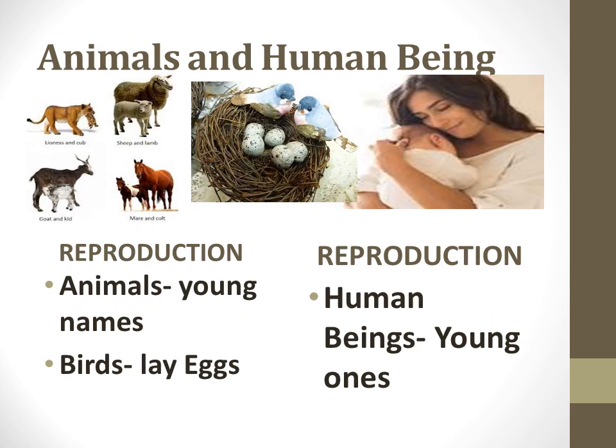The next difference is reproduction. As you all know, animals give birth to young ones. So when we take birds, what do they do? In a nest, they lay eggs. On the contrary, human beings give birth to young ones, babies.